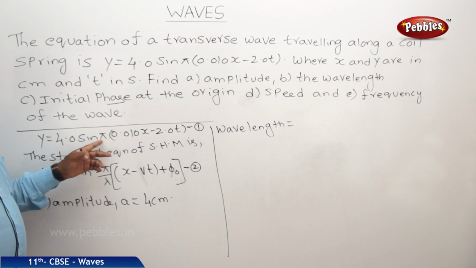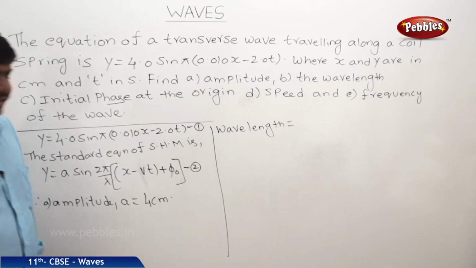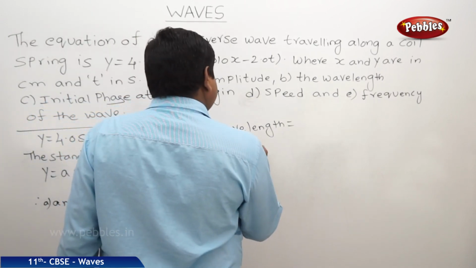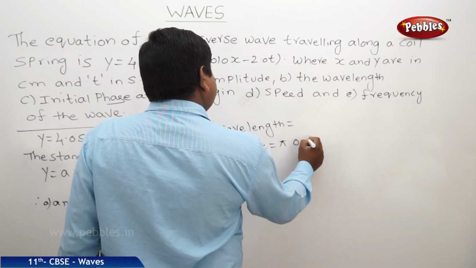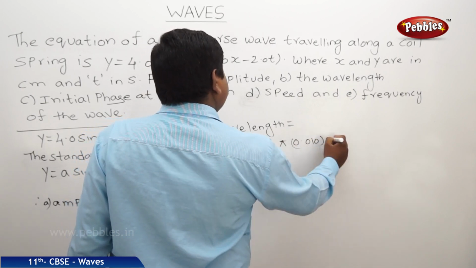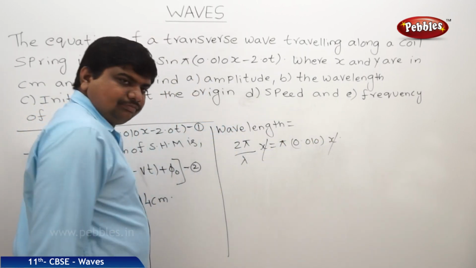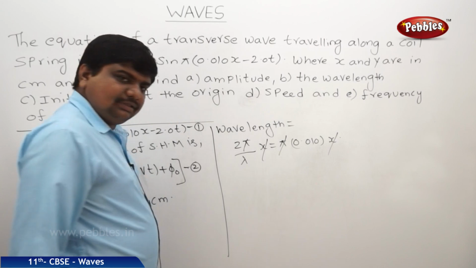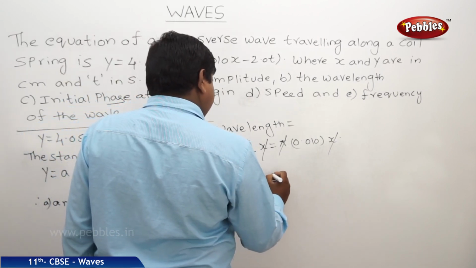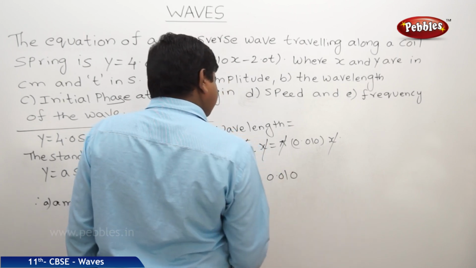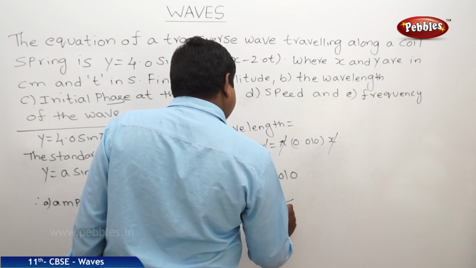Here pi into 0.010 x is equal to 2 pi by lambda into x. x gets cancelled, pi and pi get cancelled, therefore 2 by lambda is equal to 0.010, so lambda is equal to 2 by 0.010.